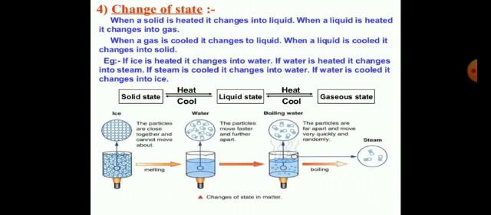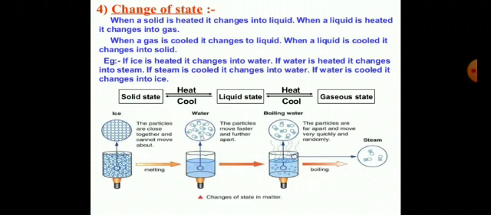The third one is gaseous state, which means water vapor, or steam, is gaseous state. When we heat ice, it changes into water, which is liquid state. When we heat again, it changes into vapor, which is also a gaseous state. Can it change back into its original form? Of course.